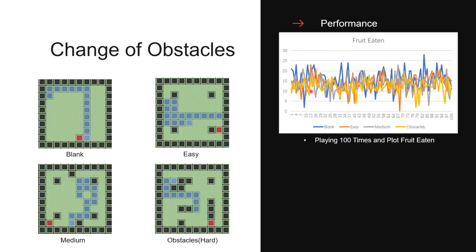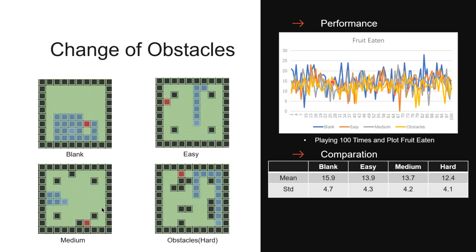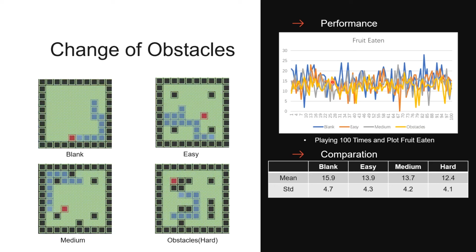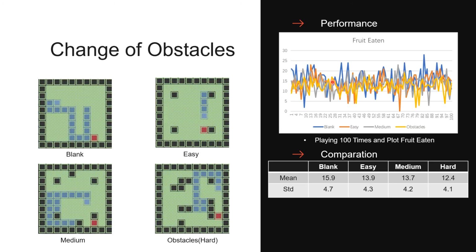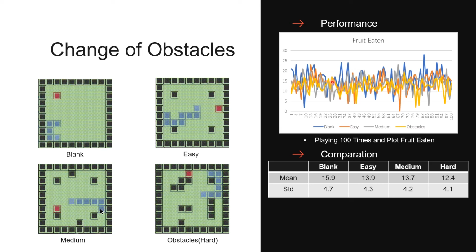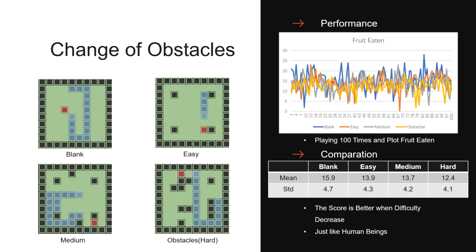But in the graph, we cannot see the difference, so I plotted a table. The means show that the performance of the snake does decrease when the difficulty increases. For the standard deviation, since the difference is not that large, we treat it as the same. So we prove that the hypothesis is correct. The model this time is just like a human being. And thank you, that's for my presentation.